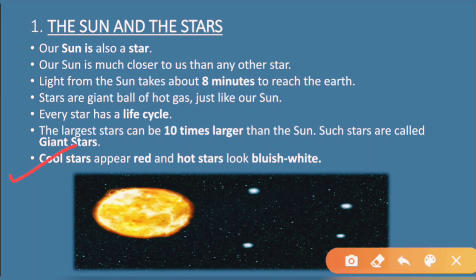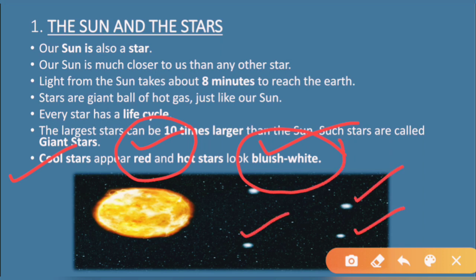Coming to the next point, cool stars appear red and hot stars appear bluish. See students, some stars are cool and some stars are hot. Some stars have low temperature and therefore they remain cool. Some stars have high temperature, so that is why they remain hot. The cool star appears red in color, a little bit in the red tone in the sky, and the hot star appears bluish white in color, like you can see in these images also.